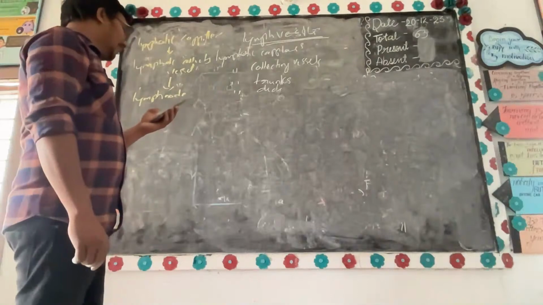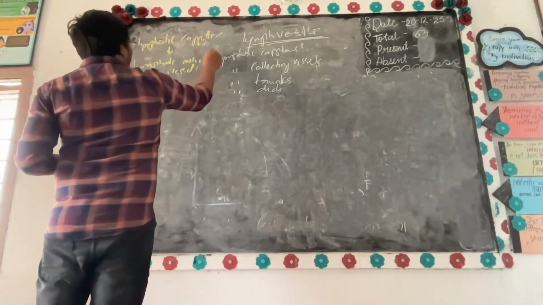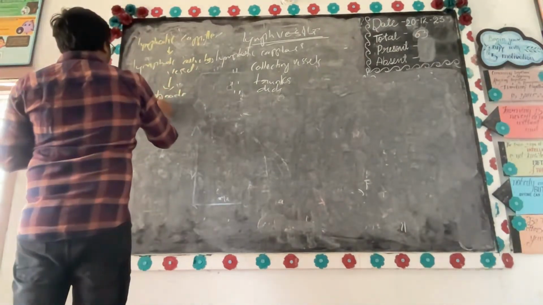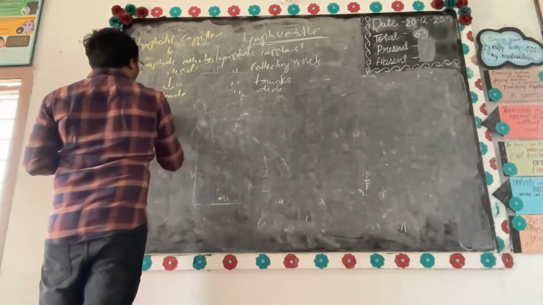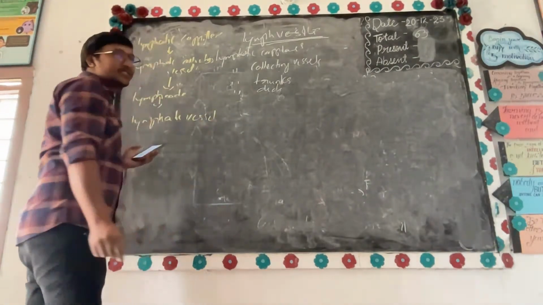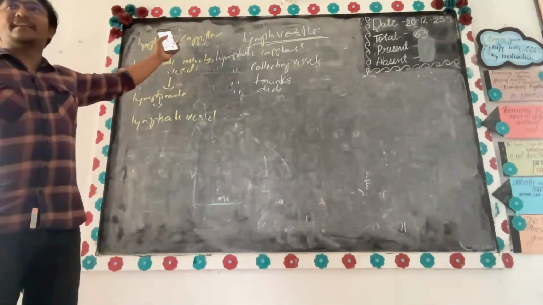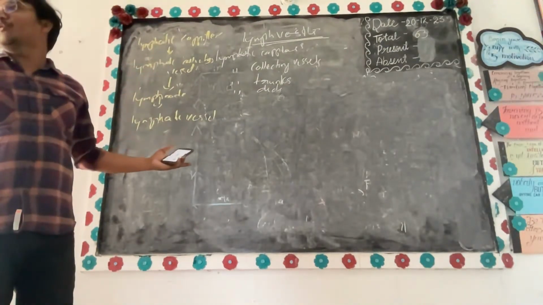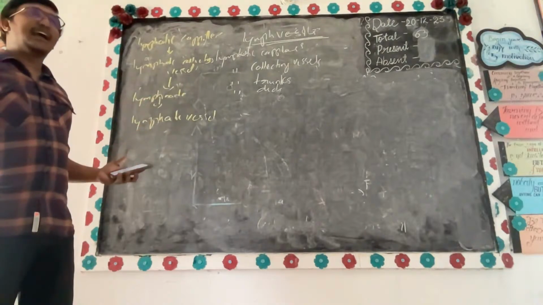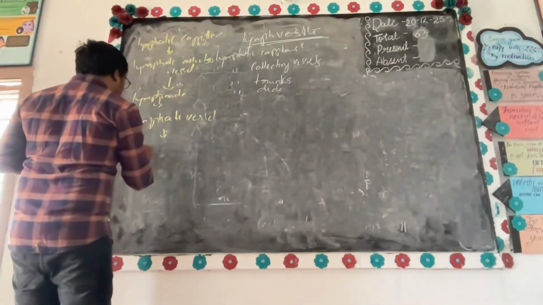Now listen to me. We have lymphatic capillaries, lymphatic collecting vessels, then the lymph node, followed by lymphatic vessel. Now this will be a little confusing, but this is how the blood capillaries suck the tissue fluid and give it to veins. This is the exact tree. So from the lymphatic vessel it will enter the trunk.